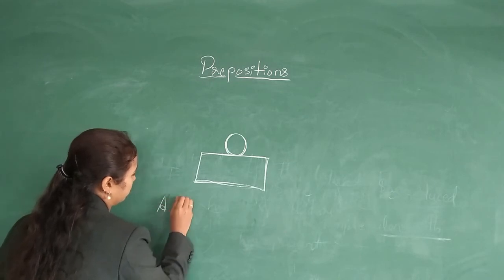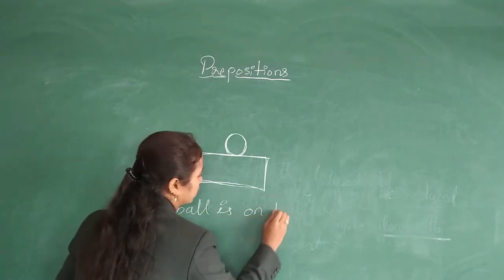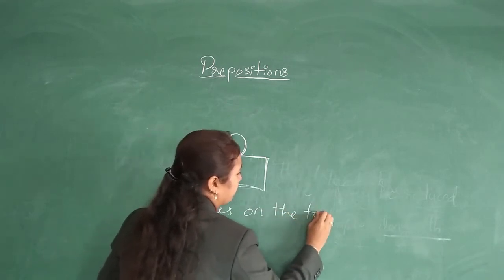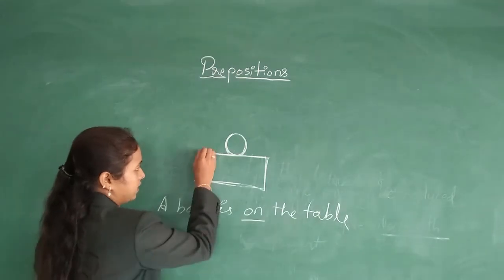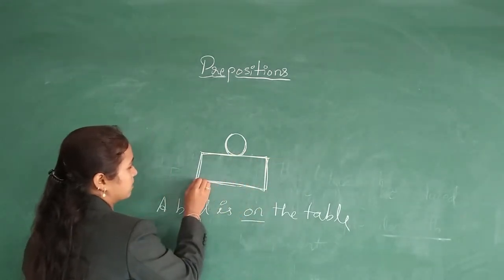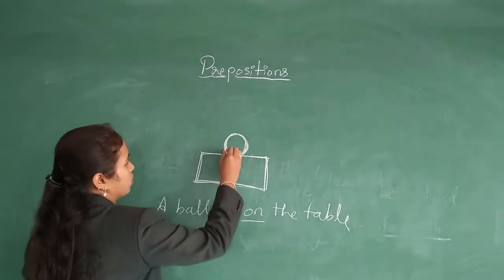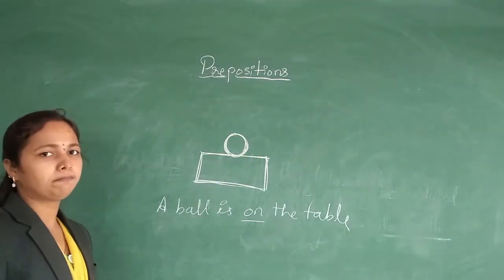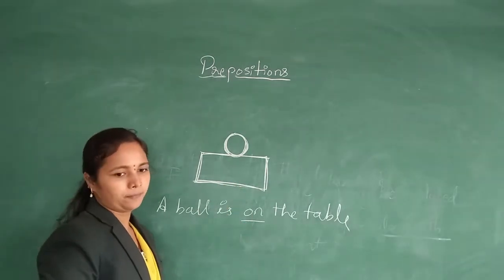A ball is on the table. Here it is a table and this ball is on the table. So this shows the place, preposition of place. A ball is on the table.